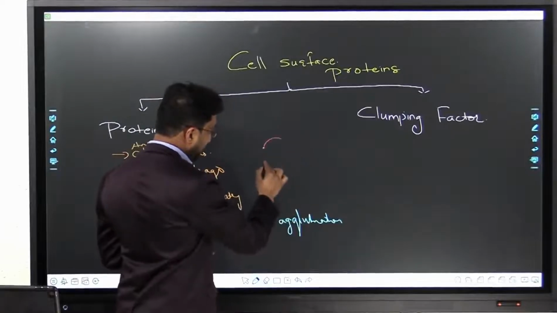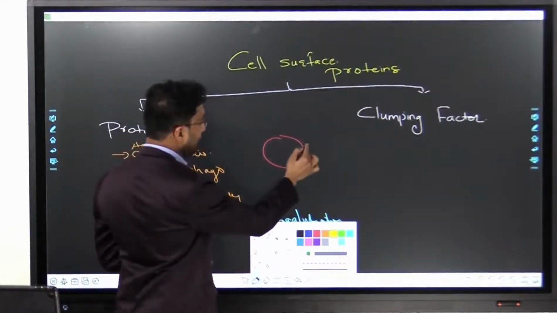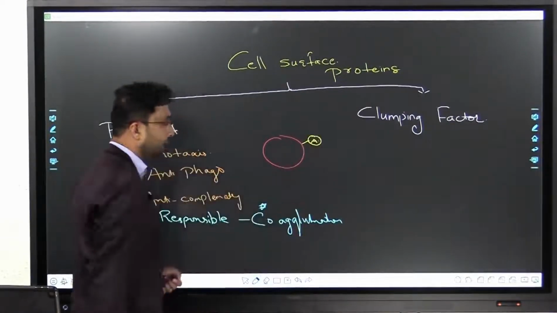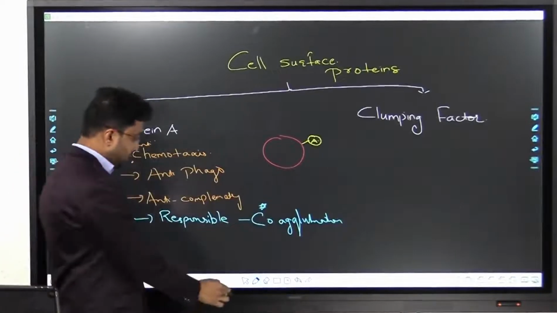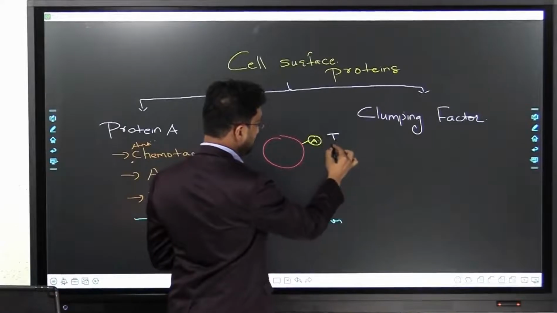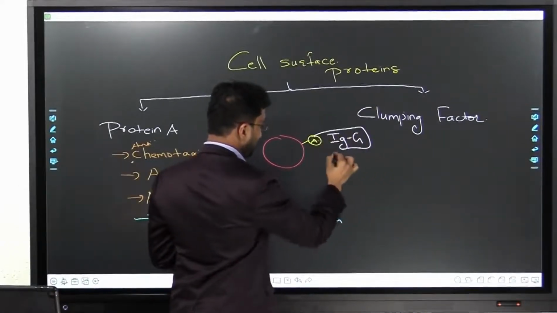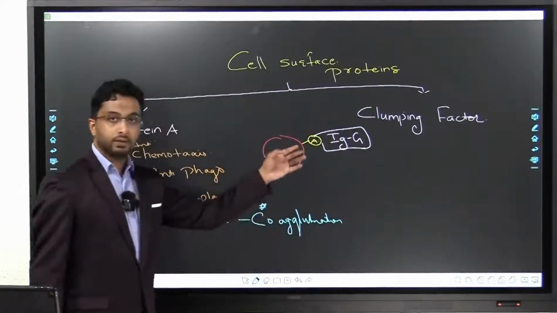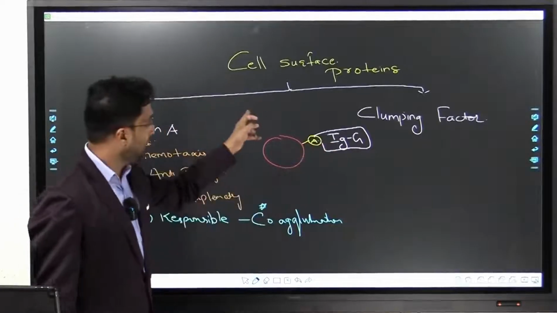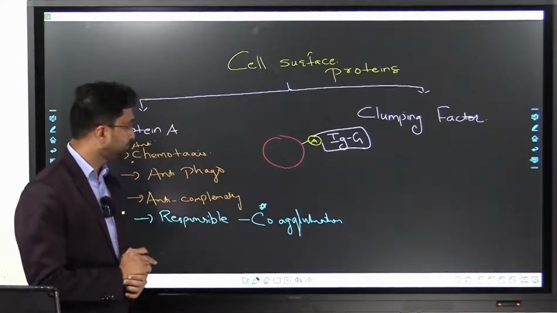You take the bacteria, and on the surface of the bacteria, you have protein A. What you do is, you react this protein A with IgG. Now you get an antigen-antibody complex. Antigen is protein A and antibody is IgG. Now you have a complex.